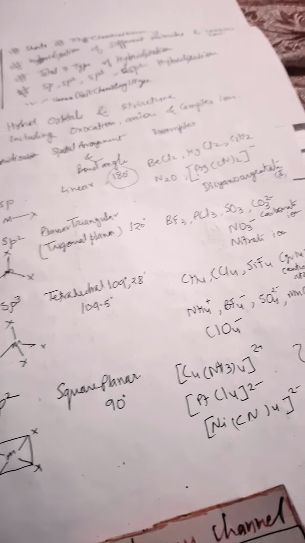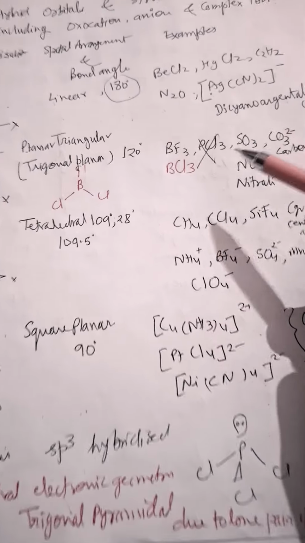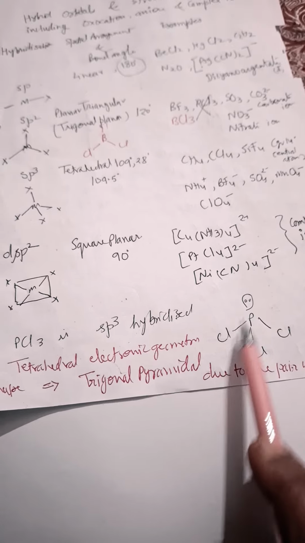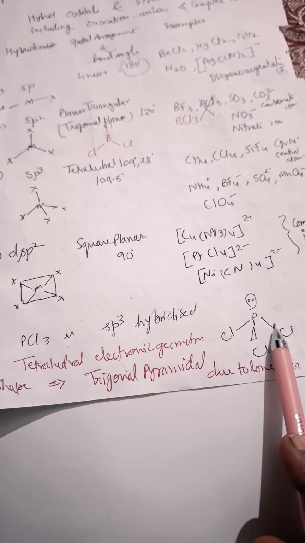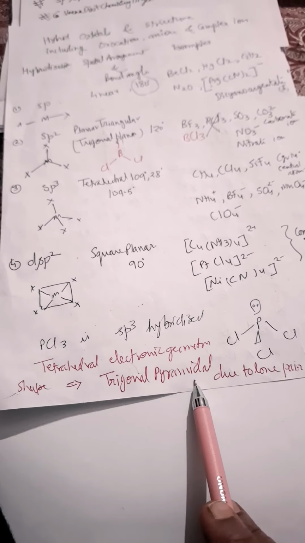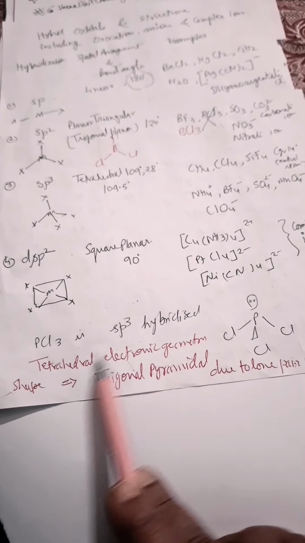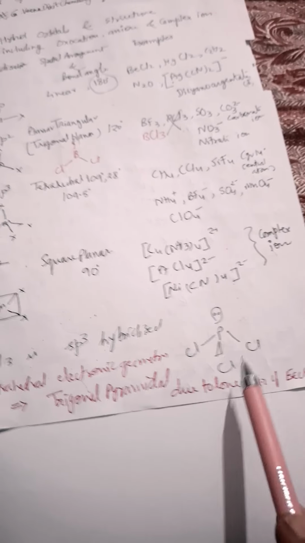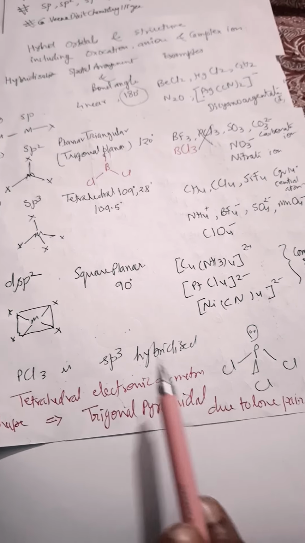Why it is so, I will explain to you. In a hurry I have written PCl3. PCl3 is not in this category because PCl3 goes to sp3 hybridization. Here 5 valence electrons are there, with 3 bonding pairs and 1 lone pair. So it has trigonal pyramidal geometry. Hybridization is sp3, so electron geometry is tetrahedral but the shape will be trigonal pyramidal, due to the lone pair of electrons. So it will not fall in sp2 hybridization since PCl3 is sp3 hybridized.